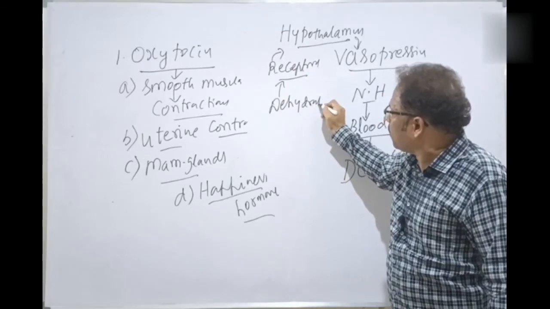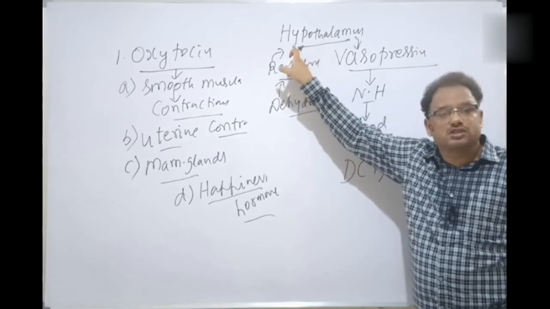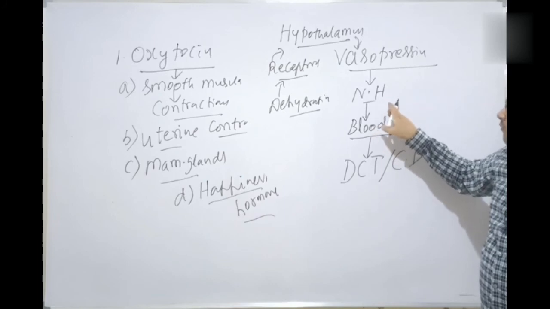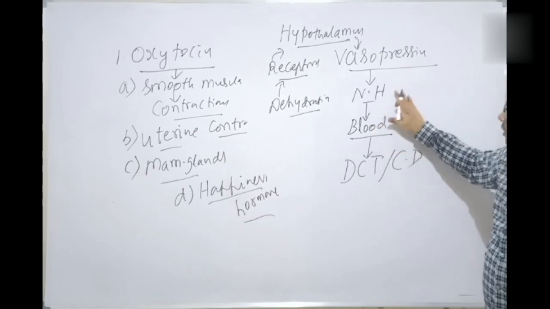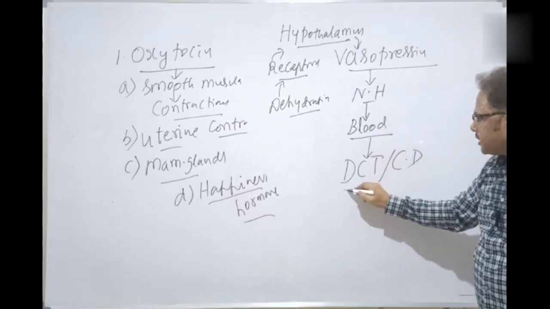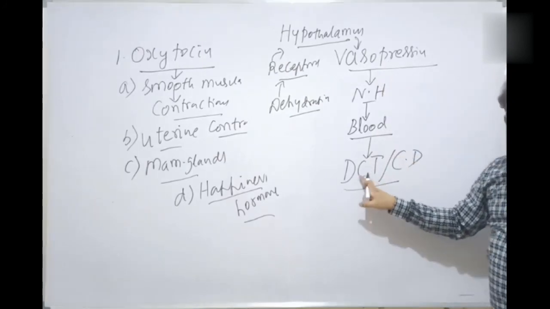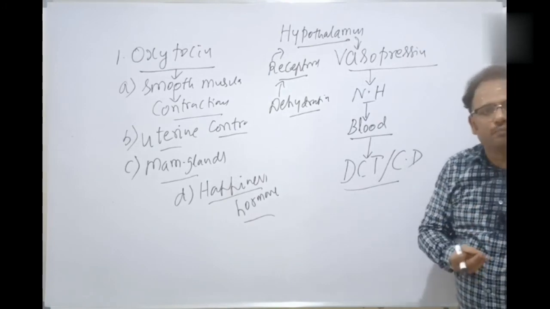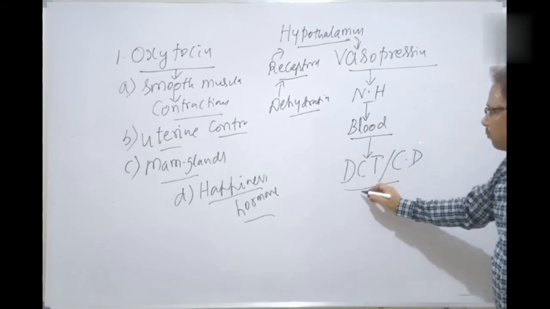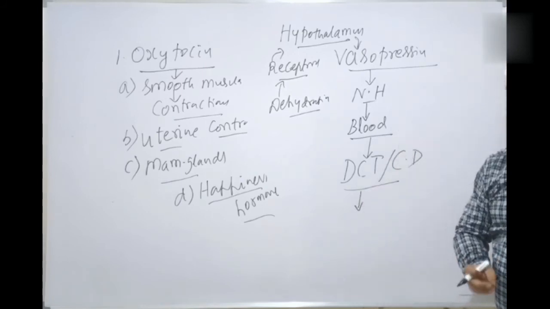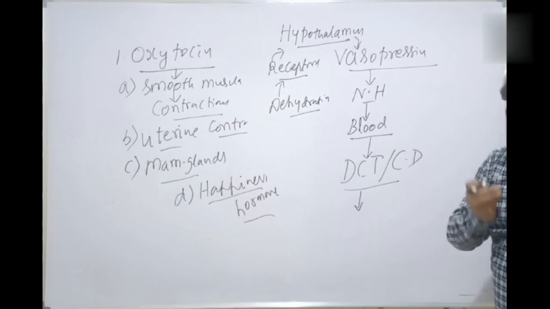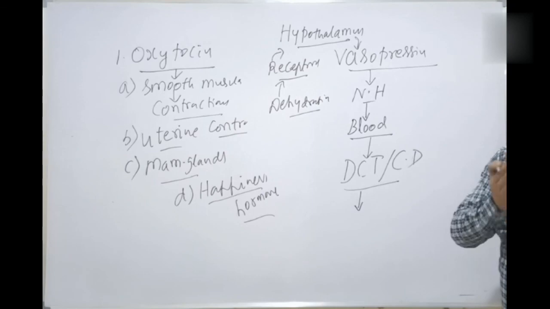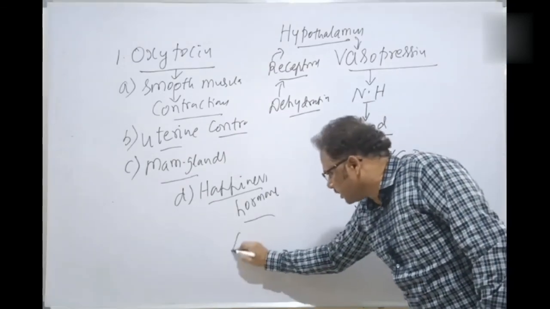With dehydration in the human body, the receptors of the hypothalamus are stimulated, so that the hypothalamus releases the vasopressin, which comes to the neurohypophysis and is stored there, and is now released into the blood. The vasopressin comes to which one? The DCT and the collecting duct, increasing reabsorption of water and sodium, so that more water is reabsorbed, less urine and less water is lost, and the urine is concentrated. That's why the diuresis is prevented.